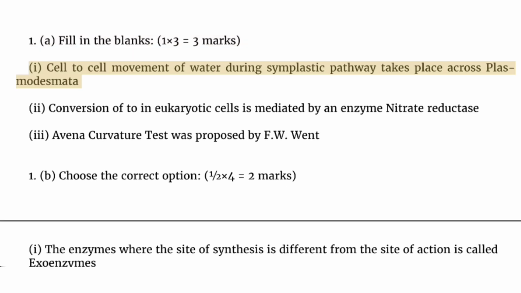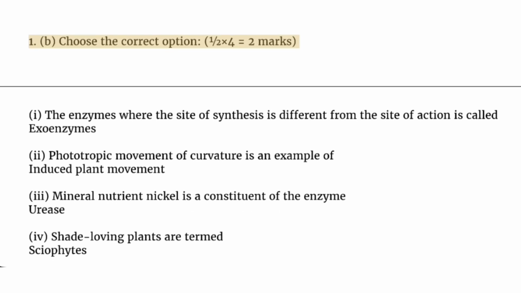I. Cell-to-cell movement of water during symplastic pathway takes place across plasmodesmata. II. Conversion of nitrate to nitrite in eukaryotic cells is mediated by an enzyme nitrate reductase. III. Avena curvature test was proposed by F.W. Went.